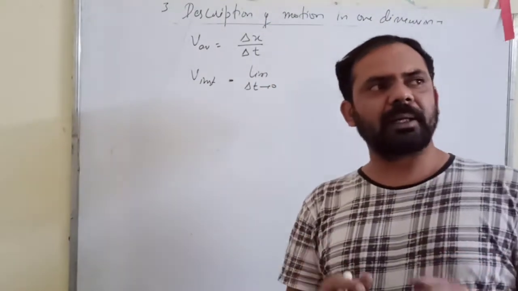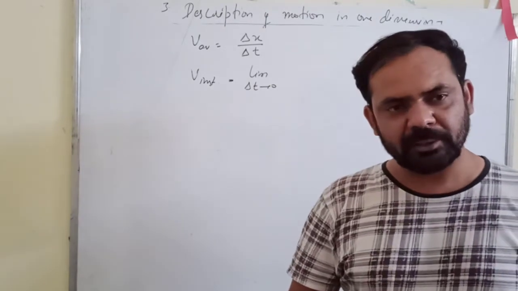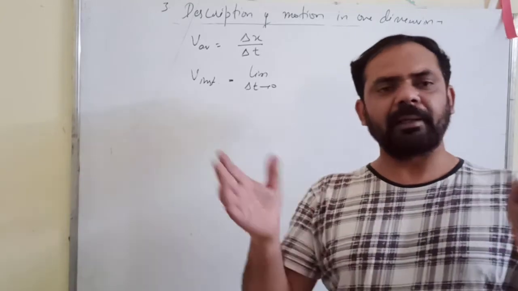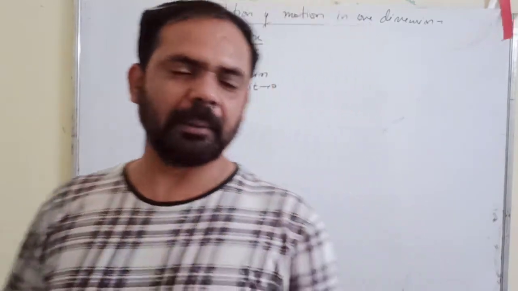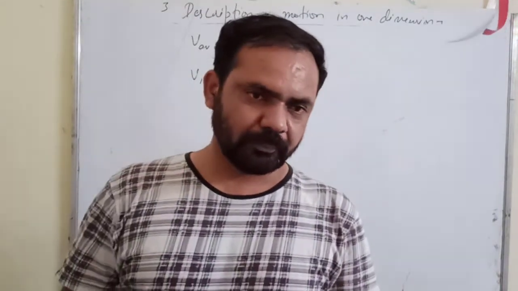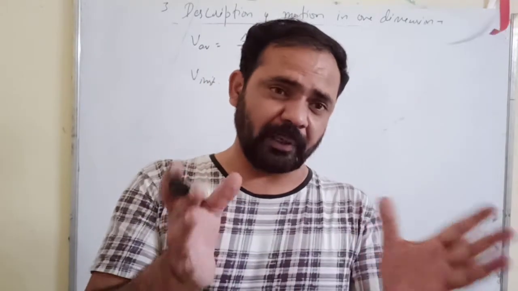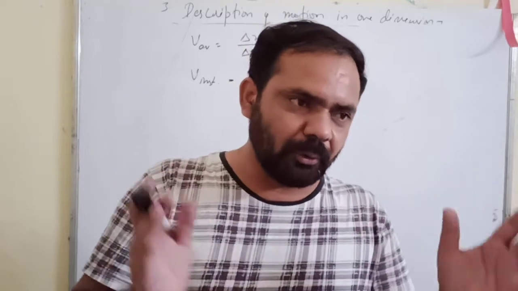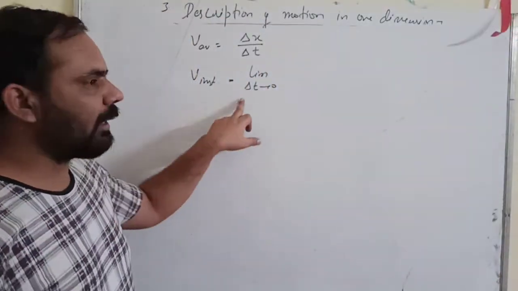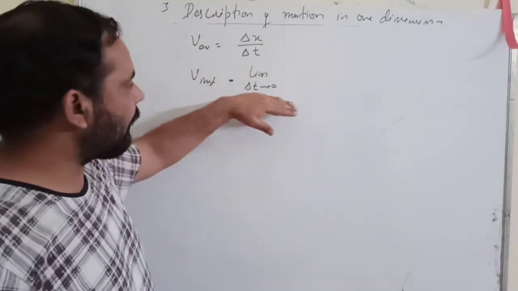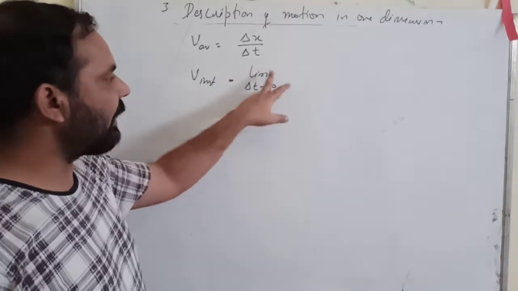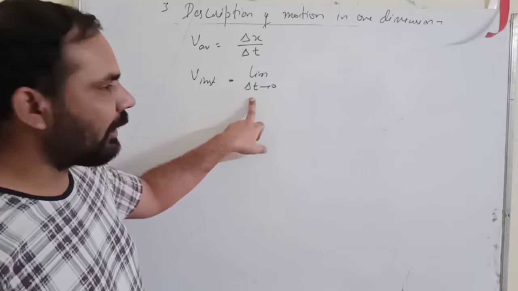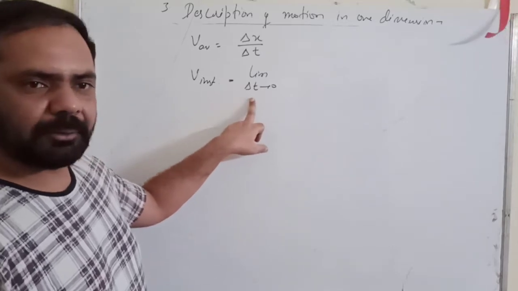If I decrease 1 hour, it will become 30 minutes. If I decrease 30 minutes, it can become 1 minute, then 1 second, then 1 millisecond or 1 nanosecond. But if you go on decreasing, what do you get at the end? When you take the limit delta t tends to 0, your delta t refers to an instant. Okay?